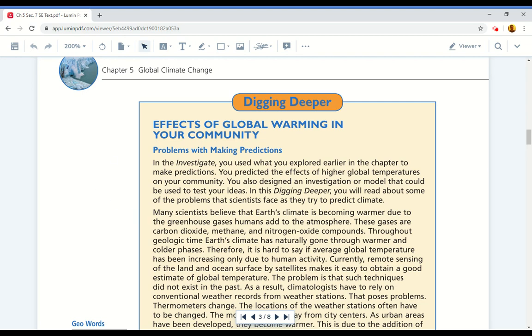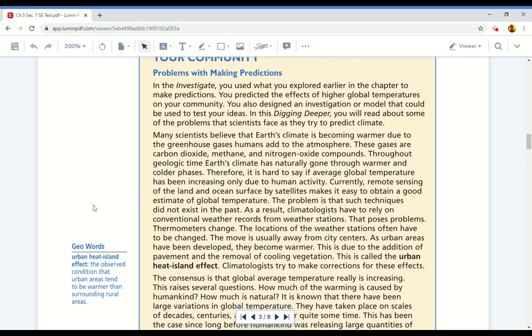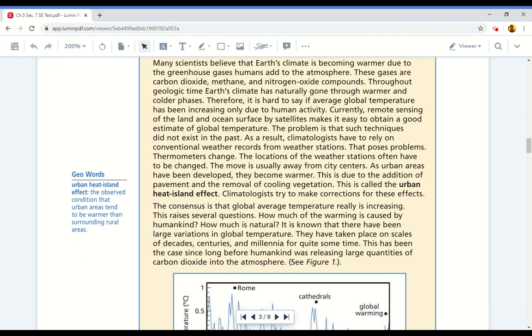climate. Many scientists believe that Earth's climate is becoming warmer due to the greenhouse gases humans add to the atmosphere. These gases are carbon dioxide, methane, and nitrogen oxide compounds. Throughout geologic time, Earth's climate has naturally gone through warmer and colder phases. Therefore, it is hard to say if average global temperature has been increasing only due to human activity.